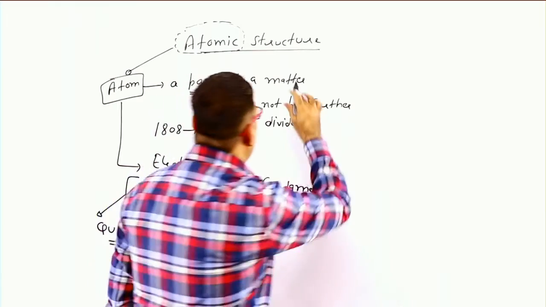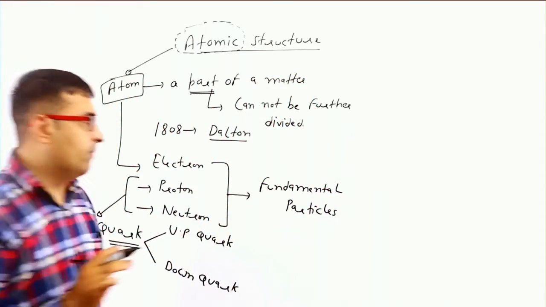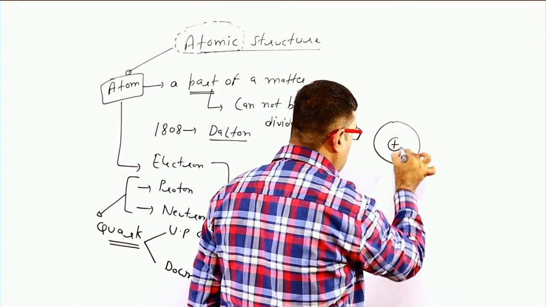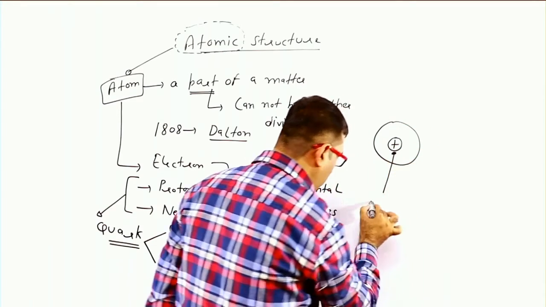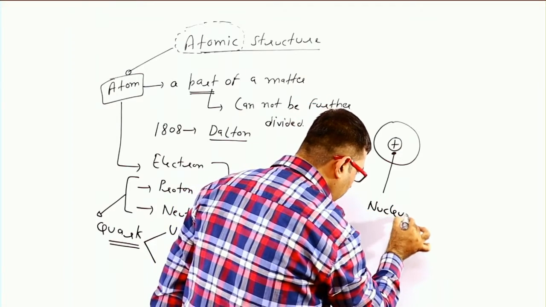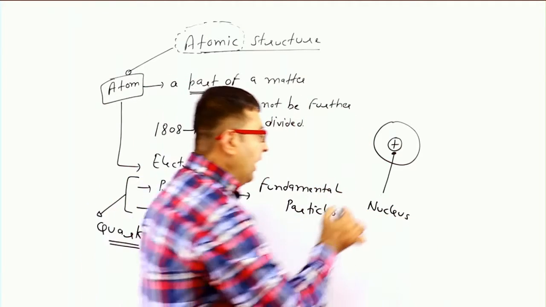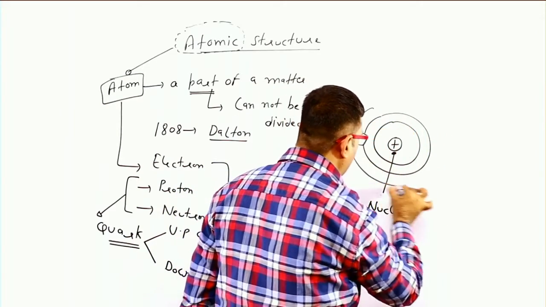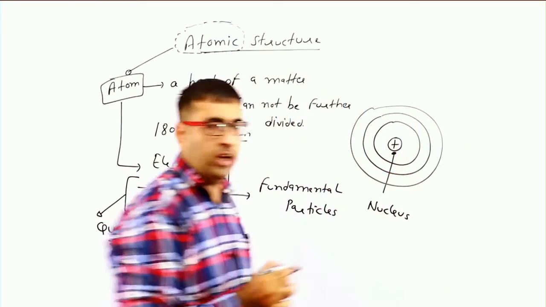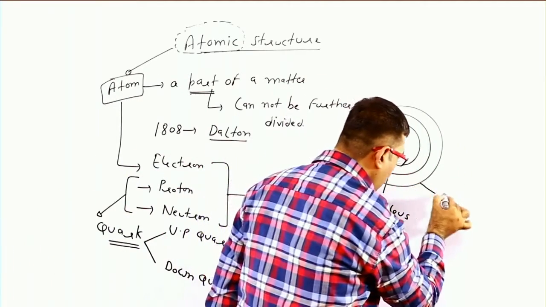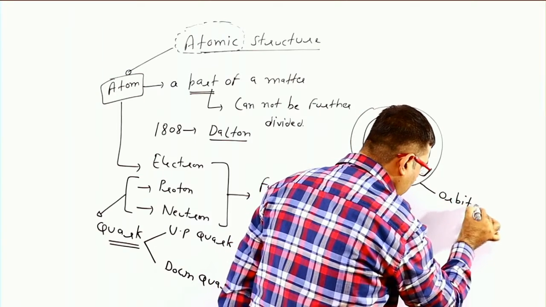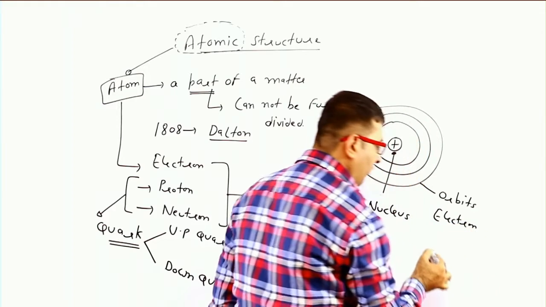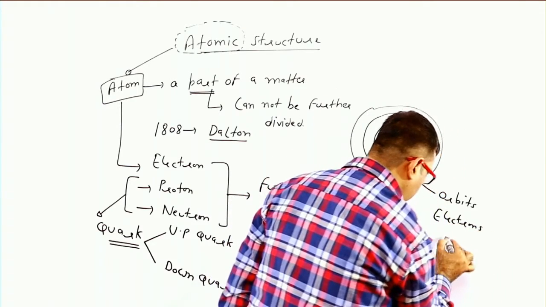Now we will discuss about structure. This is a structure of atom. This plus sign shows the nucleus of an atom, and these circular paths show orbits in which electrons revolve.